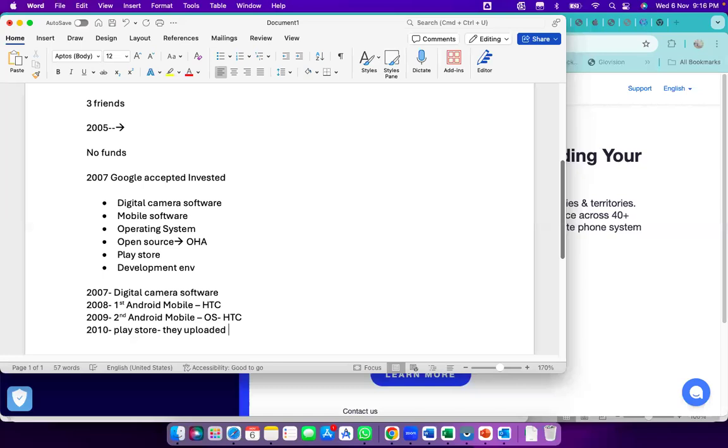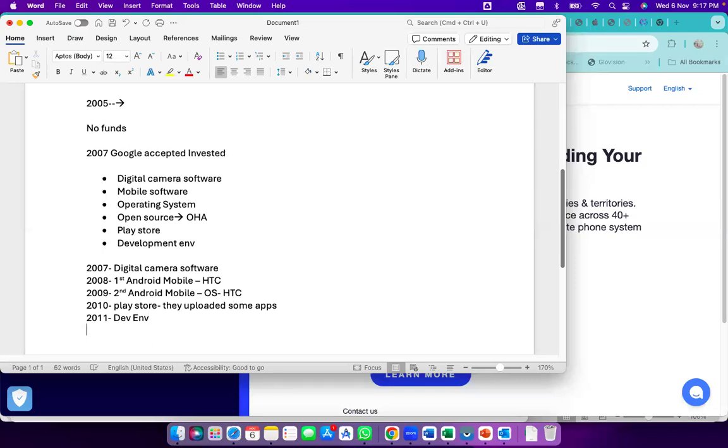They uploaded some apps and released that first. Then slowly people were buying those devices with HTC, the user count increased, so they got confidence that they had scope. Then in 2011, they succeeded with the development environment.